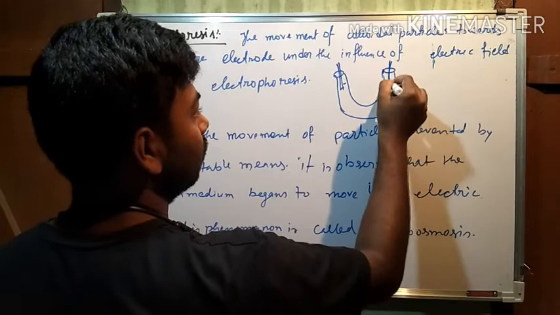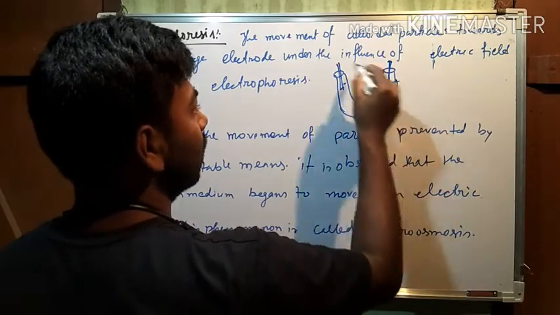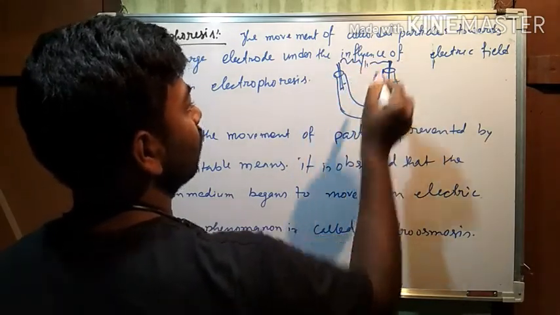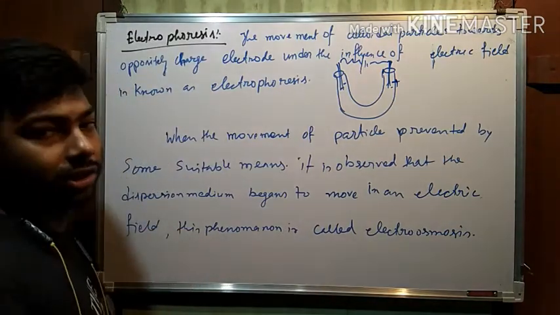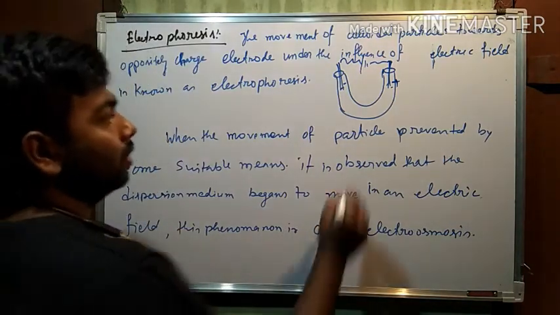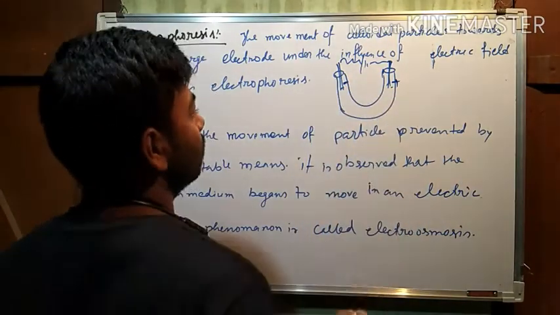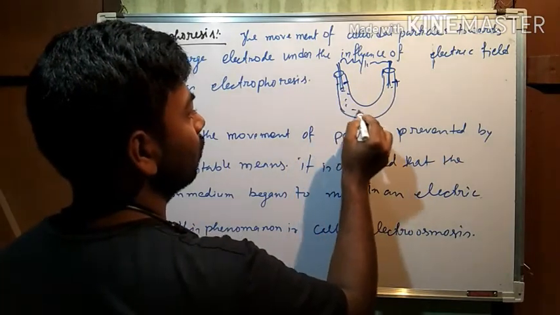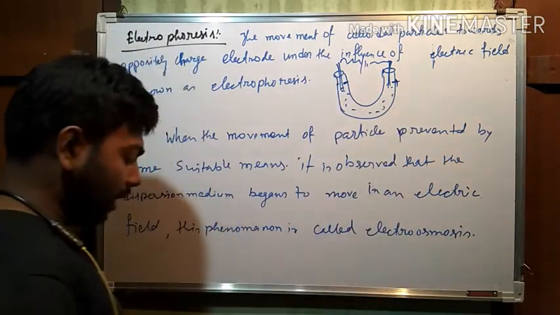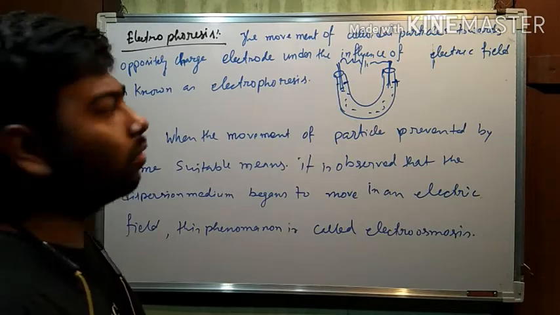Here is another electrode, suppose it is positively charged, connected through a battery or electricity. Now see, this one is negatively charged, here is positively charged, and here a dispersion phase and dispersion medium are there. That means a colloidal solution is there.